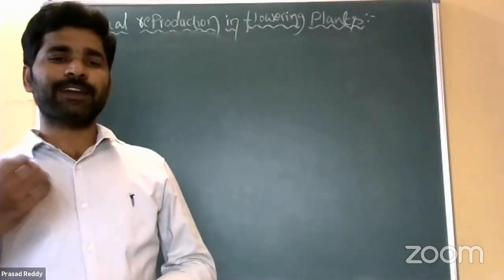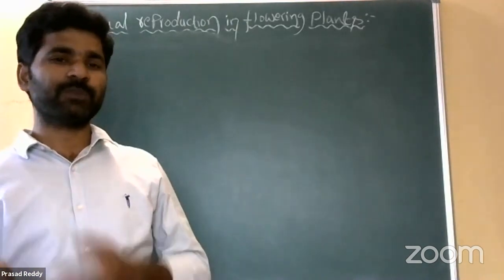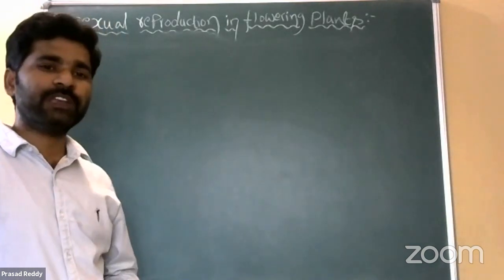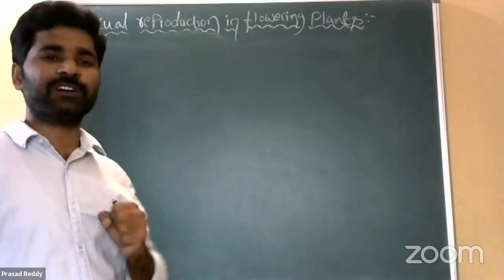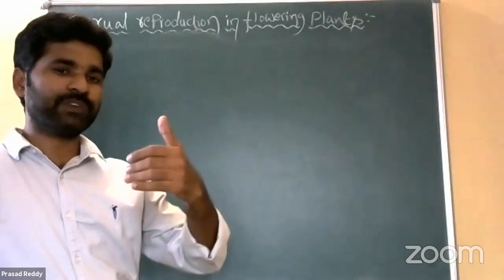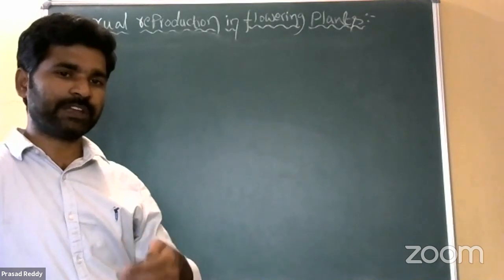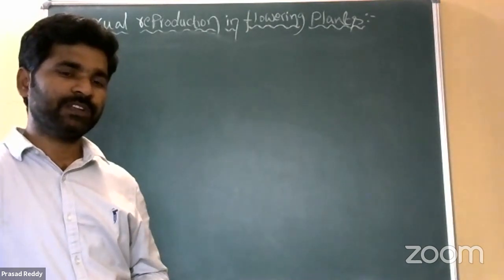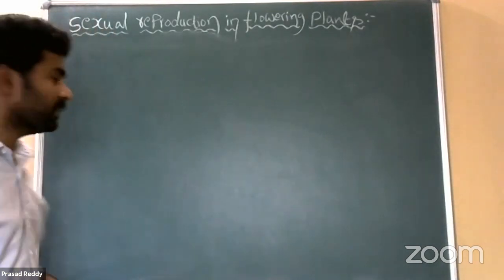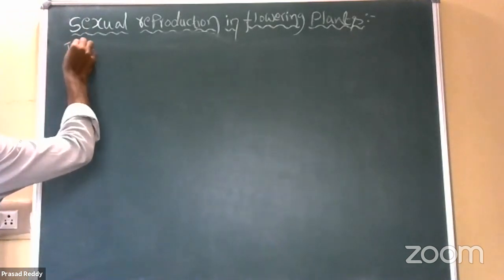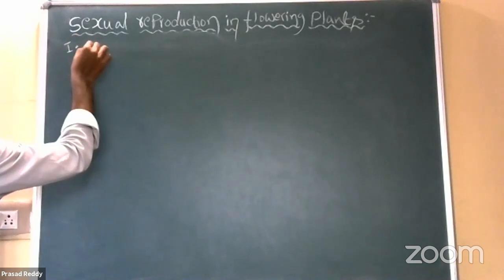It is an elaborate, complex process with many steps involved. For our convenience, all the events in sexual reproduction are classified into three major events: pre-fertilization events, fertilization events, and post-fertilization events. First, pre-fertilization structures and events.